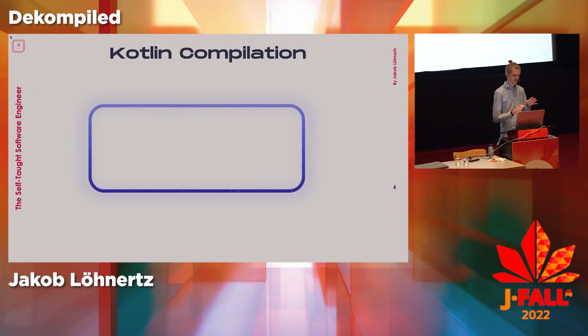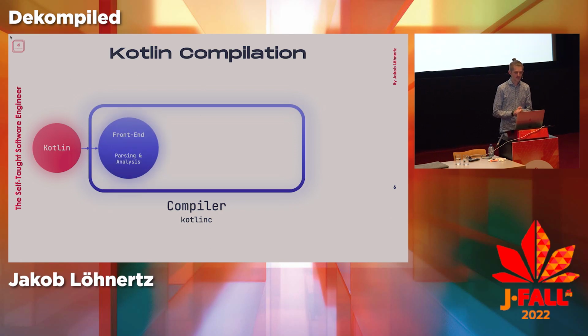Right, let's start with how the Kotlin compiler works on a very, very high level. It's kotlinc, and as with many compilers, the first step is the compiler front end. You dump in your still human-readable Kotlin source code, and the front end takes care of parsing it apart into a more abstract representation and doing analysis on it, so that language features are used correctly, and it would fail in this step already.